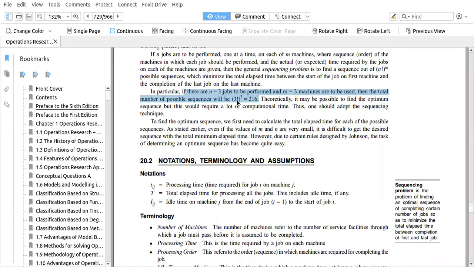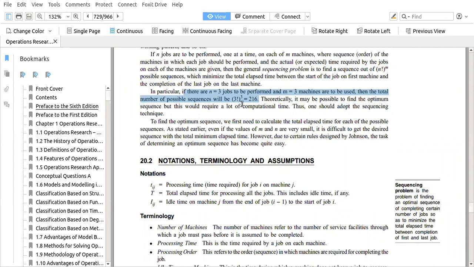For this case it will be 3 factorial to the power of 3. So these many options are available. You see, a very small number of jobs, only 3 jobs, and 3 machines can have 216 alternatives.